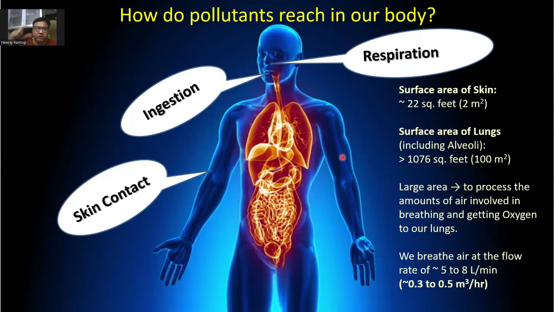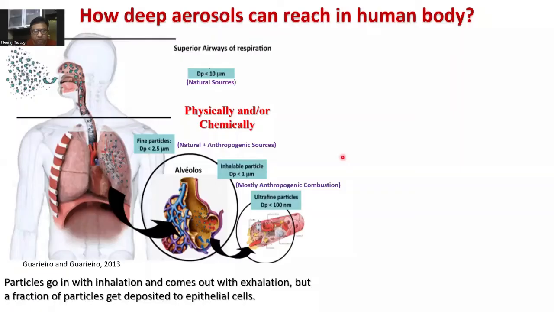Now if we talk about the aerosol dose going inside our body, suppose the concentration is 300 microgram per cubic meter, that means about 150 microgram per hour is going into our body. That is the dose, depending upon this flow rate. Then the question comes, how deep can aerosols reach in our body? We all know there is a variety of sizes of aerosols, from a few nanometers to several tens of microns. All kinds of aerosols are there in the atmosphere. When we breathe air, these aerosols go with the air inside our body.